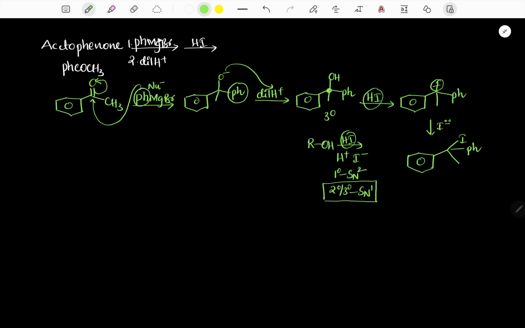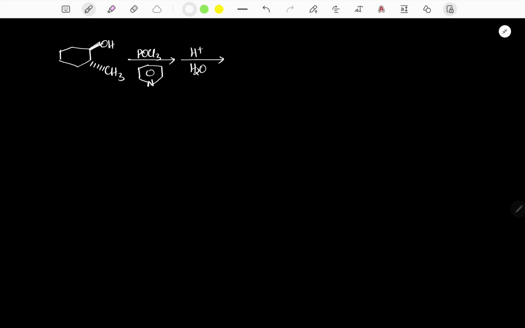So here two mechanisms are involved. The first one is nucleophilic addition, the second one is nucleophilic substitution. Alcohol with POCl3 and pyridine: when alcohol is treated with POCl3 and pyridine, dehydration takes place through the E2 mechanism. That means the product is an alkene.